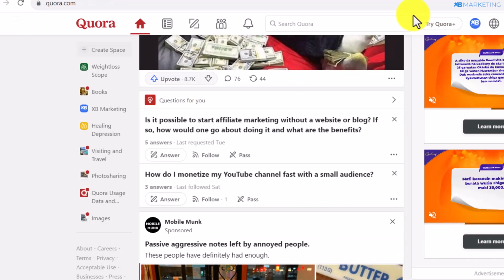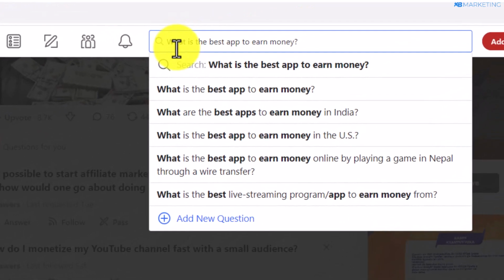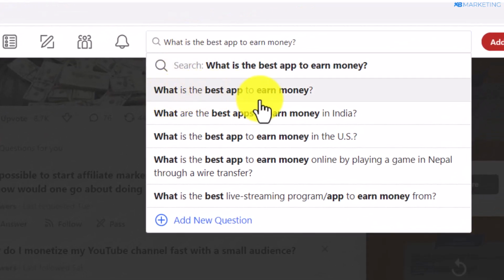All you need to do is to go over to Quora.com. So once you come over to Quora, all you need to do is to go over to the search section, and you want to type in keywords like this. As you can see, what is the best app to earn money? All right, so you can type this depending on whatever country you are targeting. You can see best app to earn money in US.